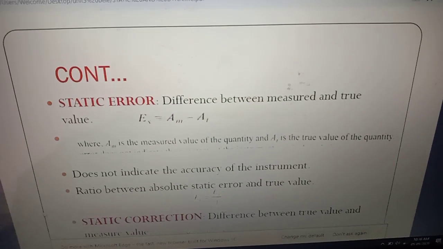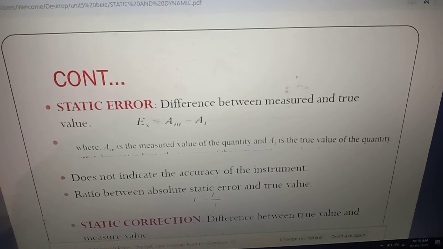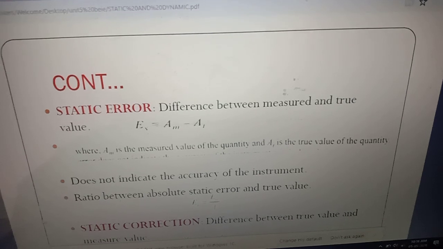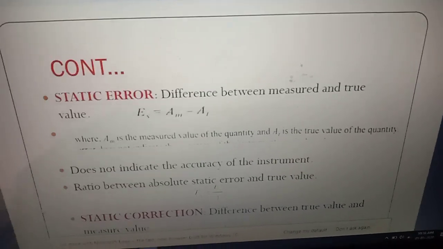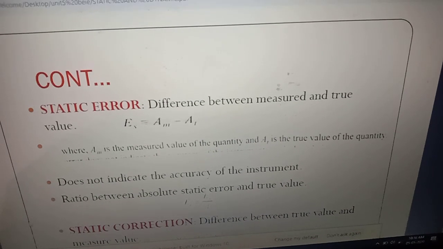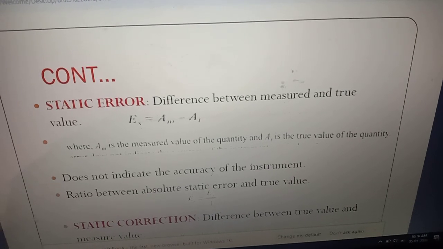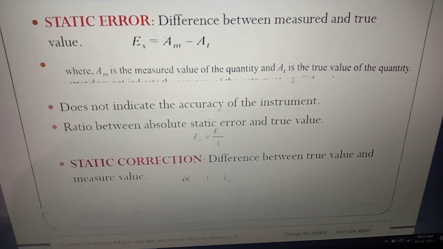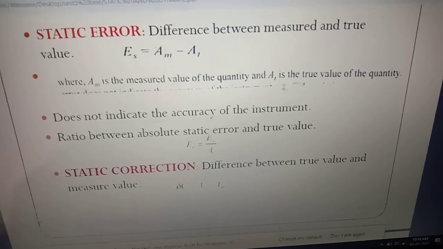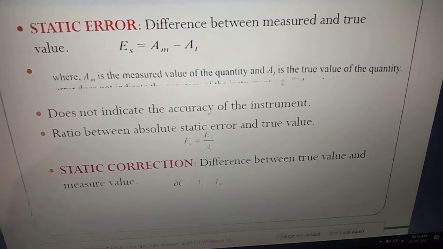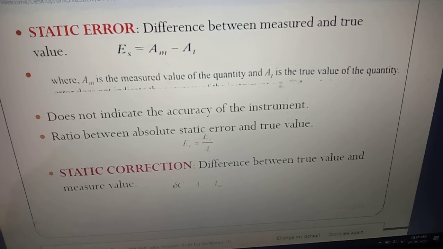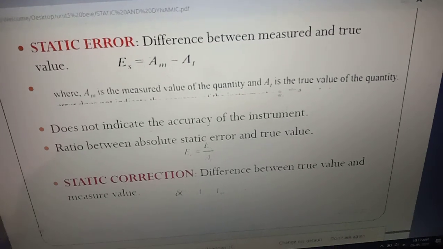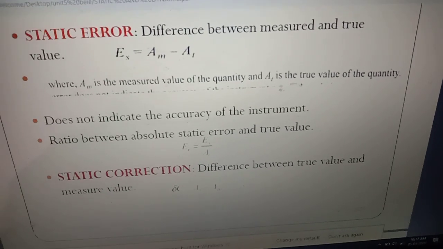What is static error? It is the difference between measured and true value. The difference between the measured value and true value is what we call static error. The formula is EAM minus AT. It does not indicate the accuracy of the instrument. The ratio between the absolute static error and the true value. What is static correction? It is the difference between the true value and the measured value.